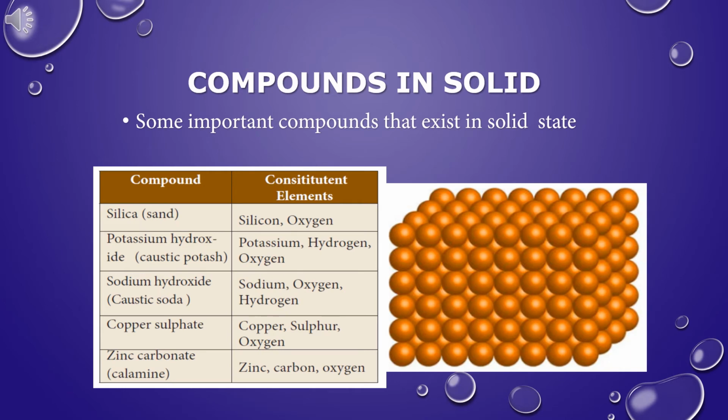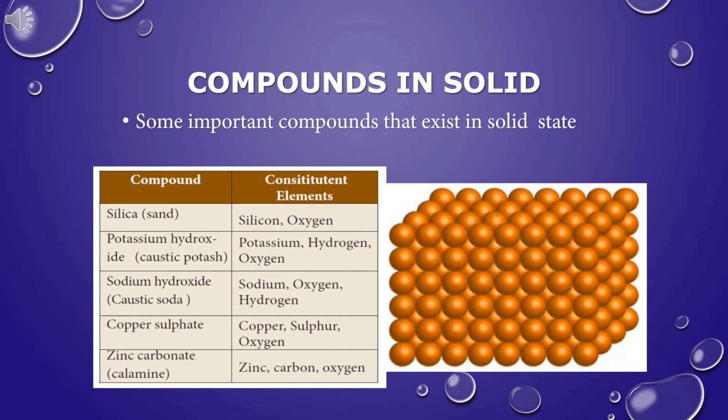Let us learn some important compounds in solid, liquid and gaseous state. Compounds in solid. Some important compounds that exist in solid state are silica. Another name for silica is sand.